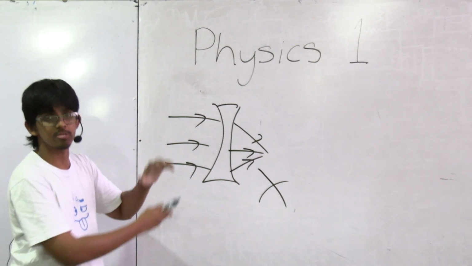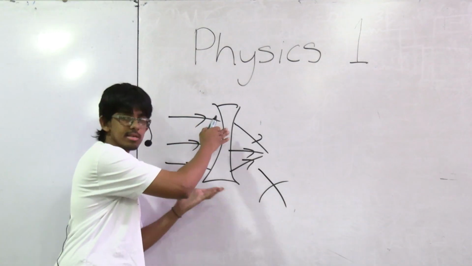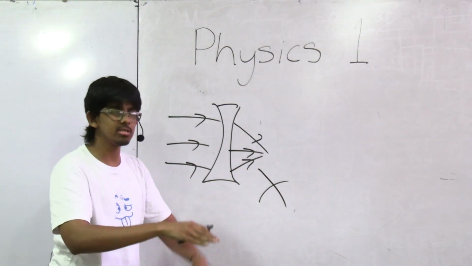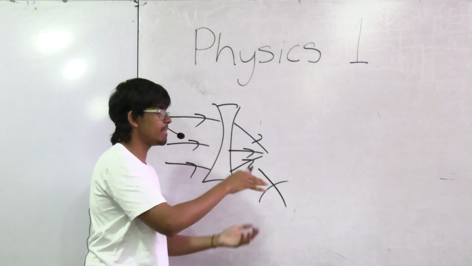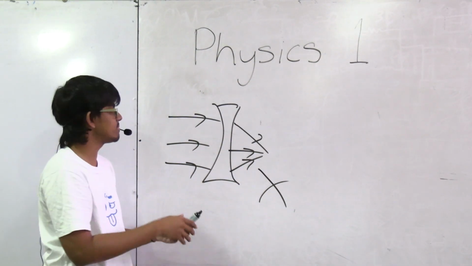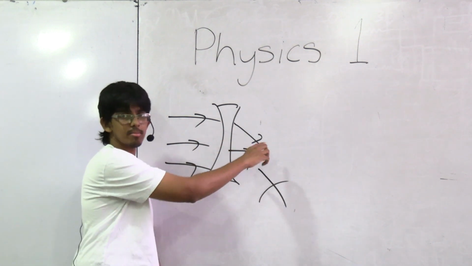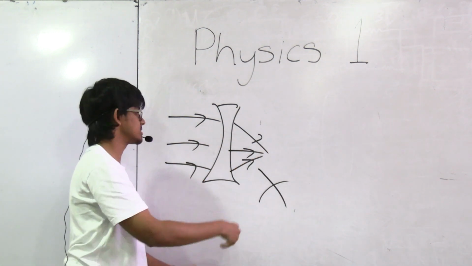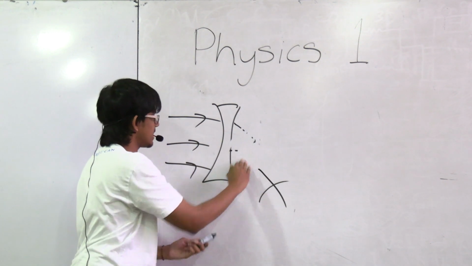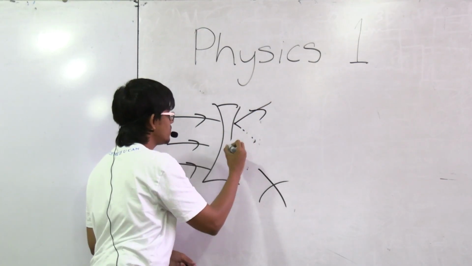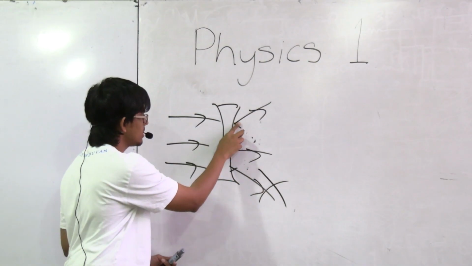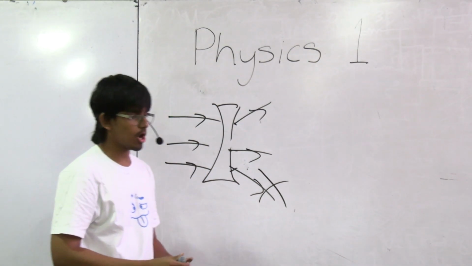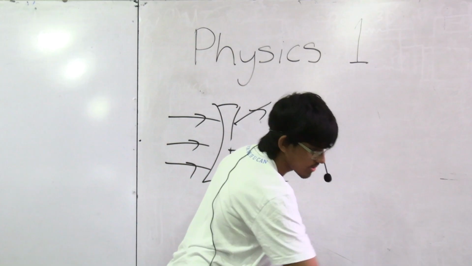What a concave lens does by nature is it takes whatever lines you give it and it generally tries to spread them apart, right? It basically tries to make them go as far away from each other as possible. These lines are coming close together. That isn't what it does. What it would do is take these lines and make them move as far apart as possible, right? So clearly option number 2 is going to be wrong.